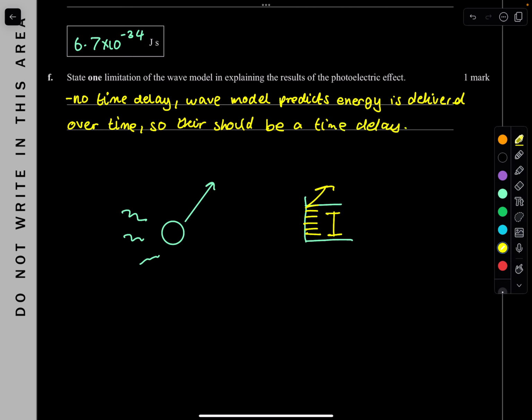But there is no time delay. The wave model cannot explain it. That's the limitation of it. Easy. Beautiful.